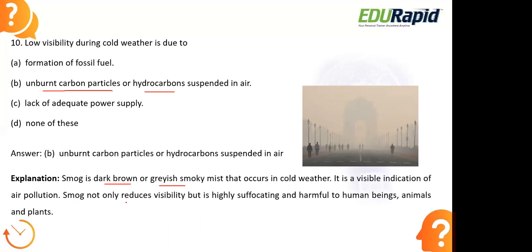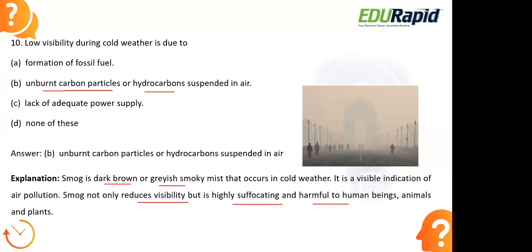Now, smog not only reduces the visibility, so that we cannot see clearly, even though the sun is rising, what is actually there in front of us. It is all because of the air pollution. Along with reducing visibility, it is highly suffocating and harmful to human beings, animals as well as plants. If we are breathing the same polluted air, it is suffocating, which can lead to several health issues and lung diseases, because of air pollution.